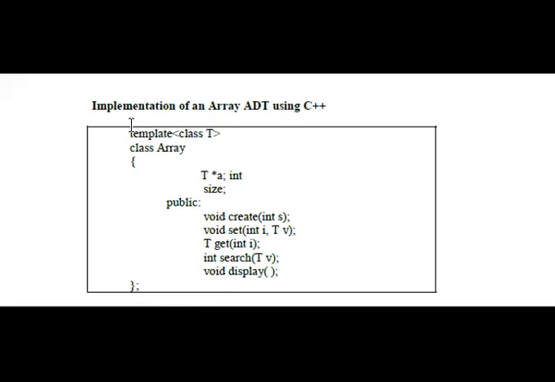First, the template based on class T we have to denote, and create a class as an array, and inside the array structure we have to declare the data types and members. Under the public, we have to declare the member functions such as create, set of, get of, and search and display.